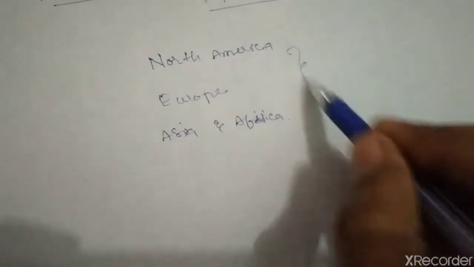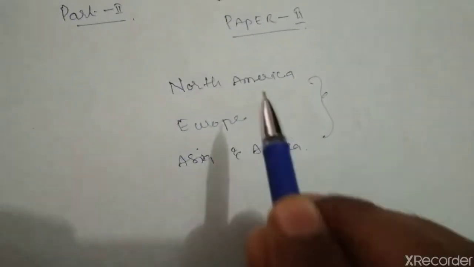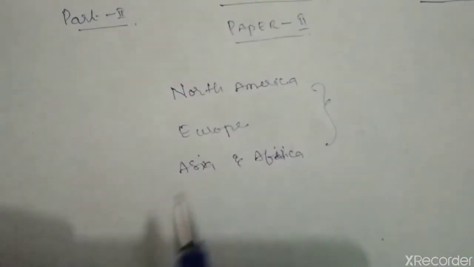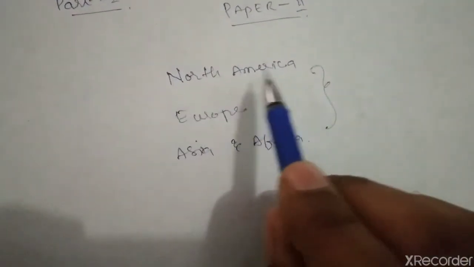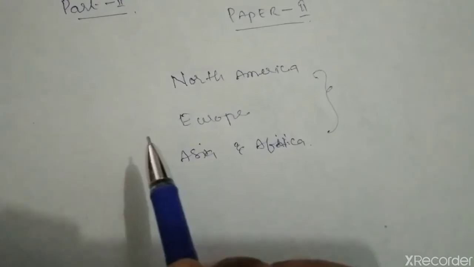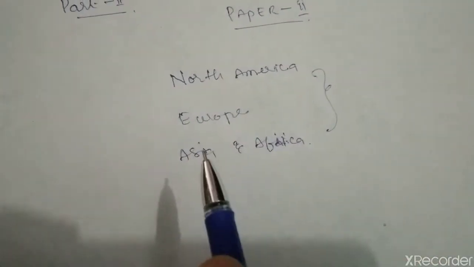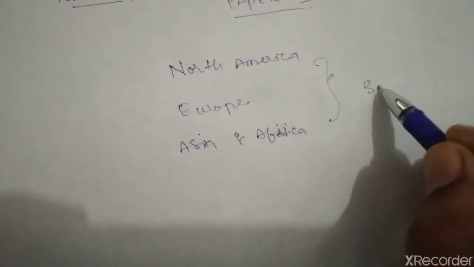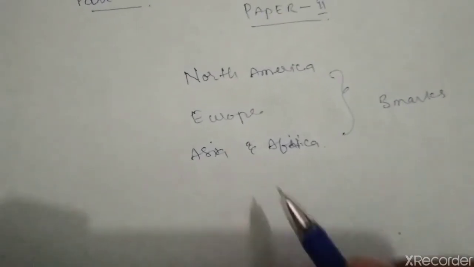If you clearly observe the map pointing of paper 2, without these continents the question does not arise, because from North America they will ask one country, from Europe one country, and from Asia and Africa one country each. So here you can generally score 3 marks. The remaining 1 mark, what about it?